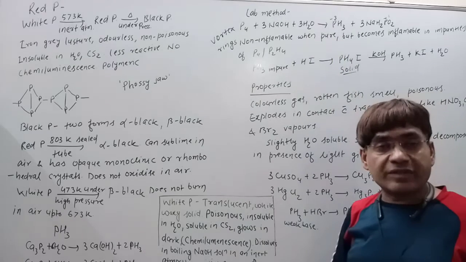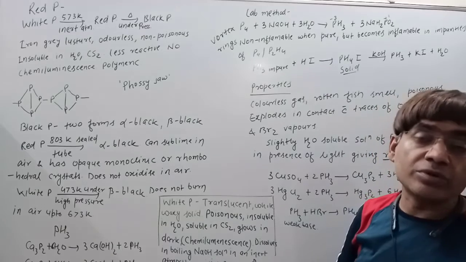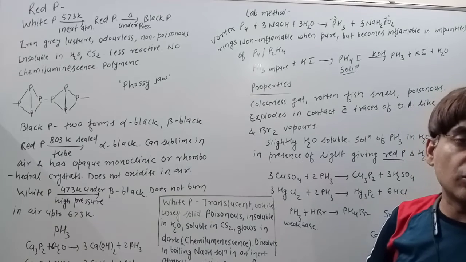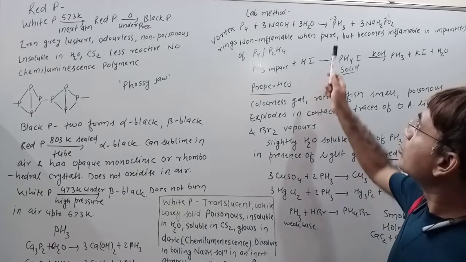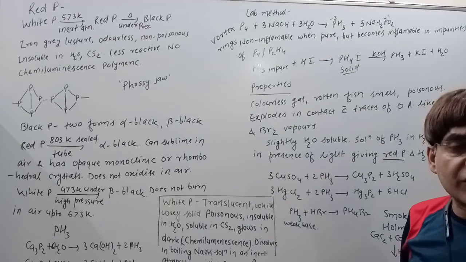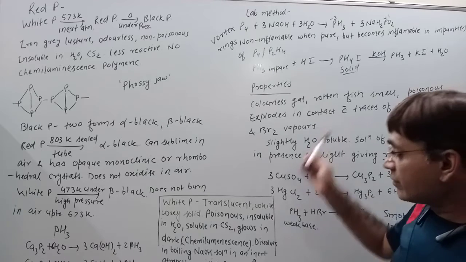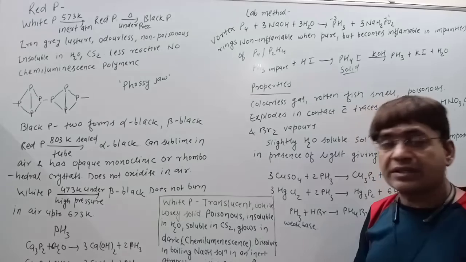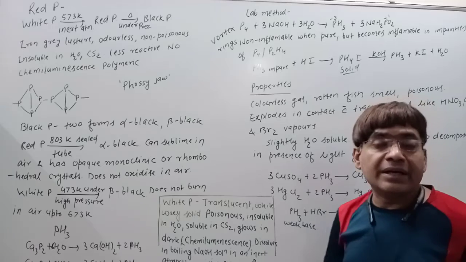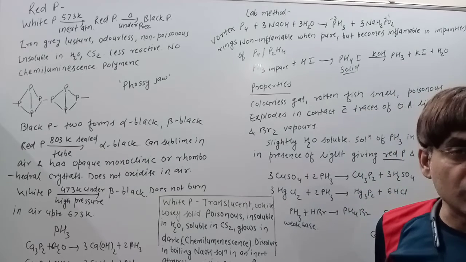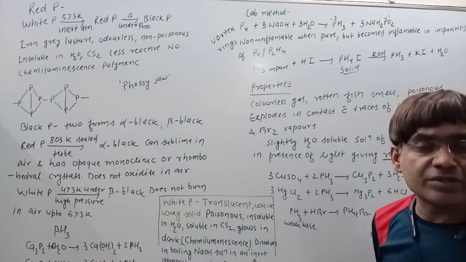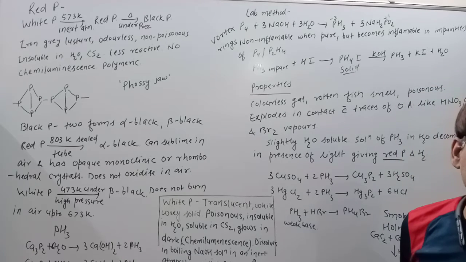So this white phosphorus undergoes disproportionation in an inert atmosphere when it is dissolved in boiling NaOH solution, forming phosphine and sodium hypophosphite. Clear? Now, white phosphorus is quite unstable. It reacts with air to form P4O10, which appears as dense white fumes.